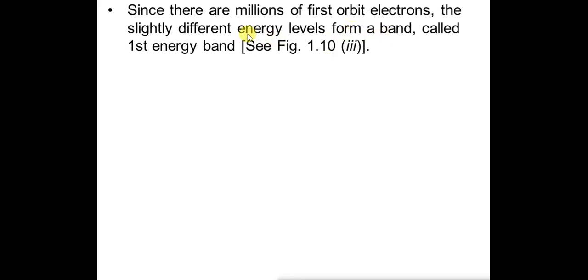Why have I said millions of first orbit electrons? Because in any element there are millions of atoms, and each atom of those millions will have first orbit electrons. Hence, the slightly different energy levels form a band, and this band is called the first energy band, as we will see in the figure.